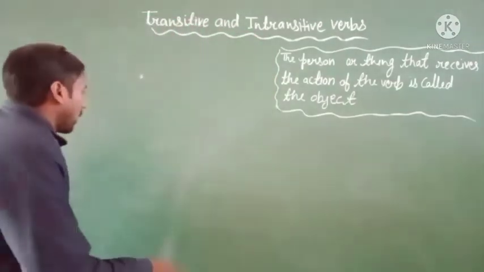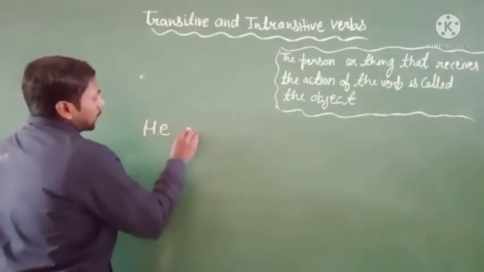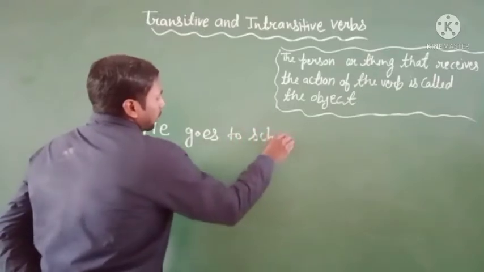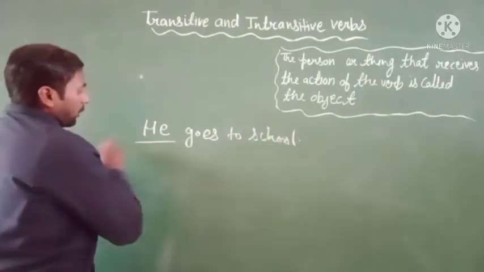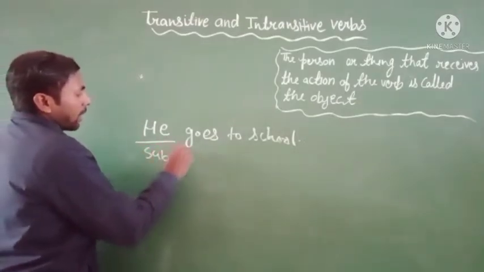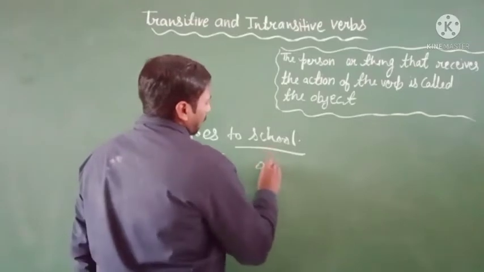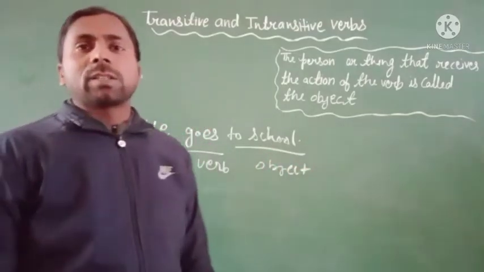For example, I write here an example. He goes to school. In this sentence, you can see here the subject and then the verb and then the object. But many of the sentences that we have